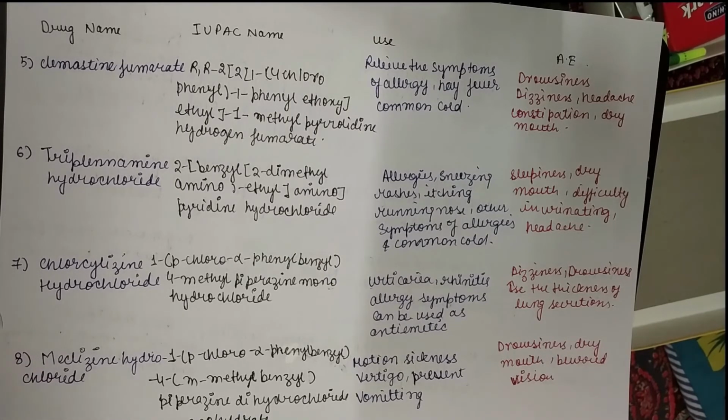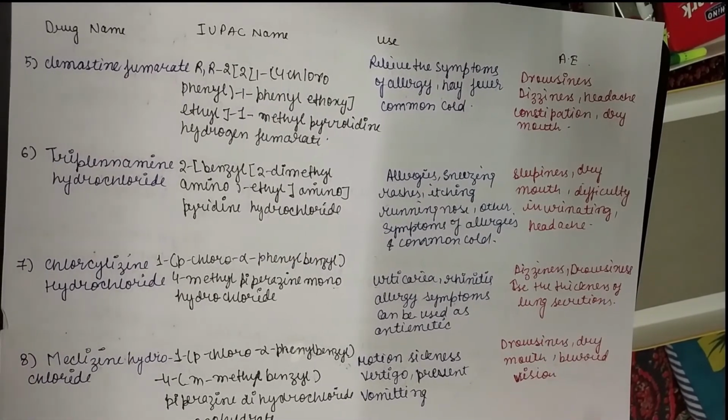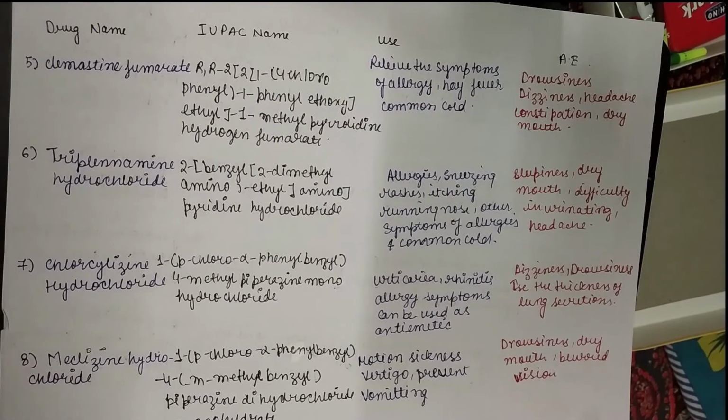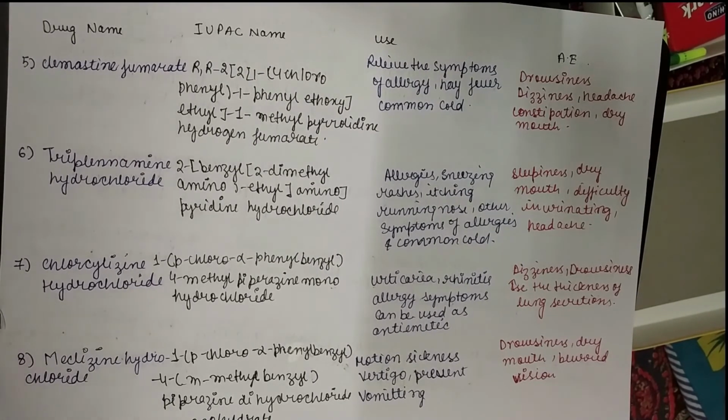Next drug is tripelennamine hydrochloride. Again it is used in the treatment of allergy and allergic symptoms, common cold, and their adverse effects are sleepiness, dry mouth, difficulty in urination and headache. Next drug is chlorcyclizine hydrochloride. It is again used for allergic symptoms and sometimes as an antiemetic, and adverse effects are dizziness, drowsiness, and sometimes they increase the thickness of mucosal secretion in the lungs. Okay, so that is the major adverse effect.